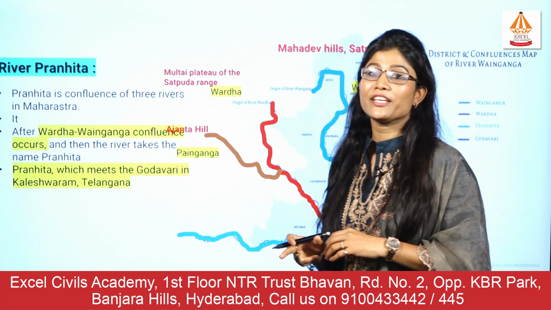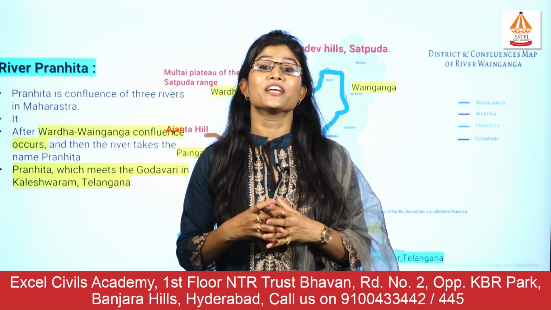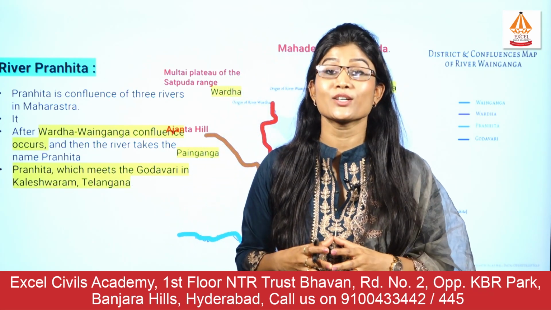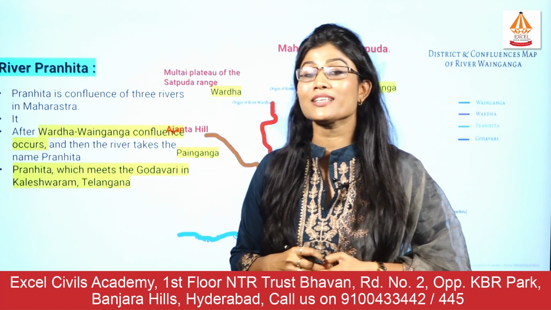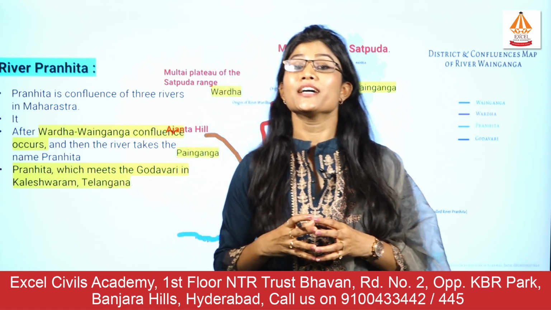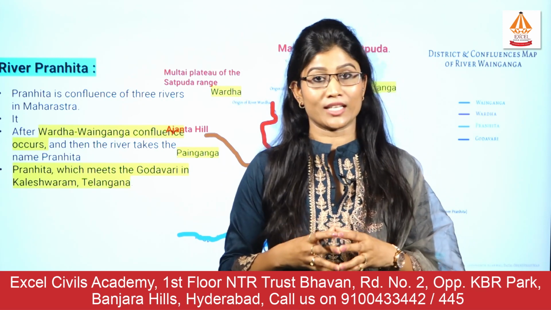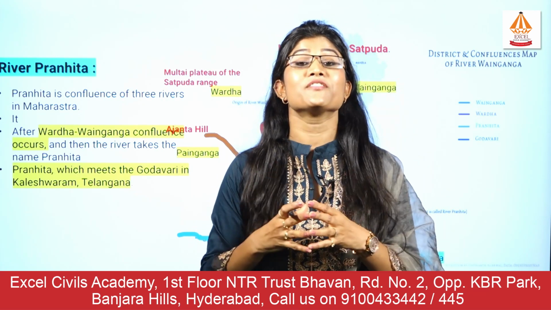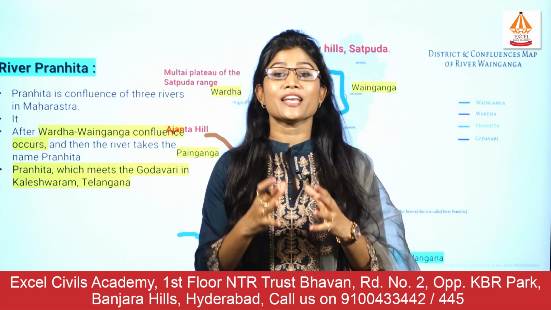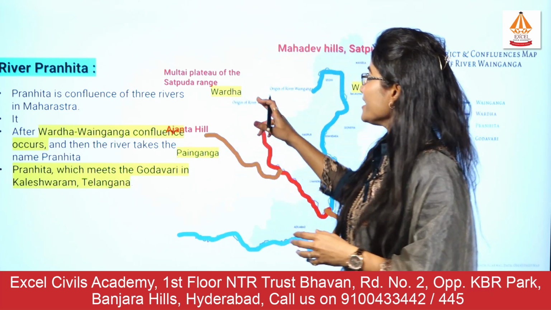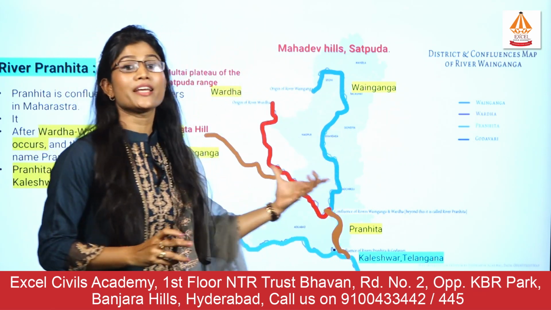The first river that we need to understand is the river Pranahita. River Pranahita has the longest and largest river basin with respect to the river Godavari. Now river Pranahita does not have any particular origin because it is the confluence of 3 important tributaries: river Wainganga, river Painganga as well as river Wardha. The confluence of these 3 rivers we call the river Pranahita. All of these 3 rivers meet in Maharashtra, in the Gadchiroli district, and then this is the Pranahita. You can see through this map where exactly this river Pranahita is located.